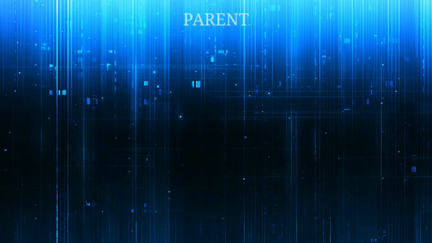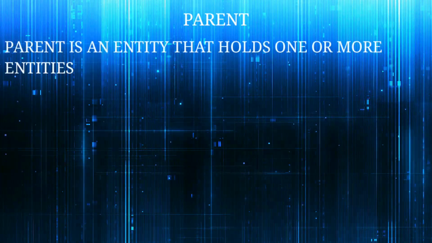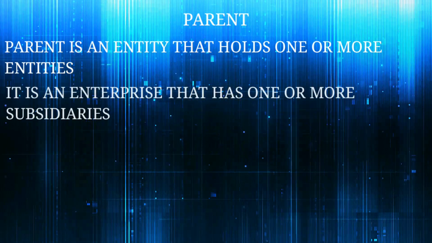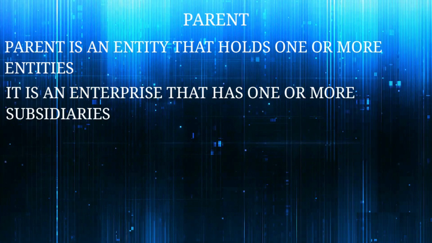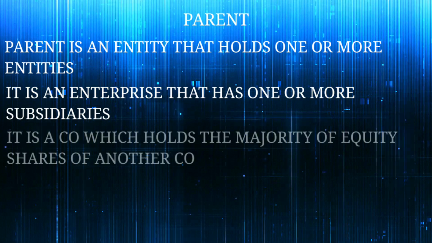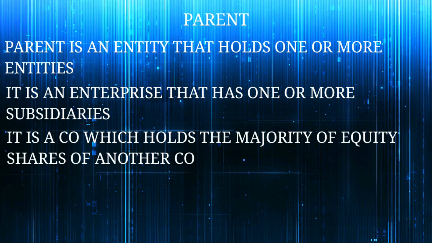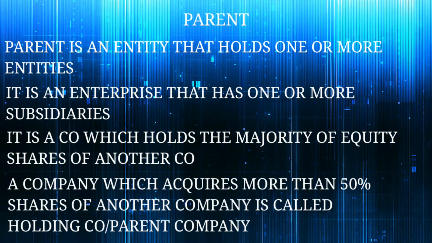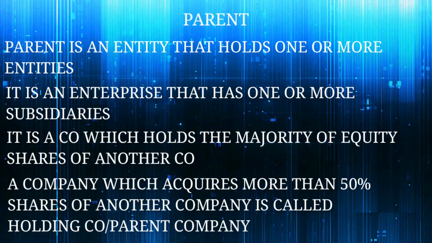Next, what is a parent company? Parent is an entity that controls one or more entities. In other words, it's an enterprise that has one or more subsidiaries. It is a company which holds the majority of equity shares of another company. Here, majority means more than 50% shares. So a parent company is also known as a holding company.